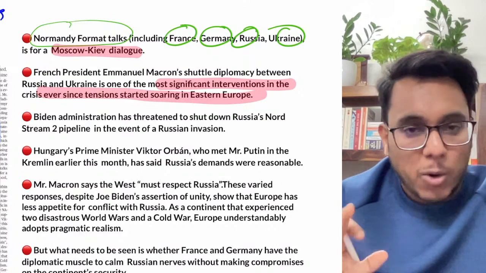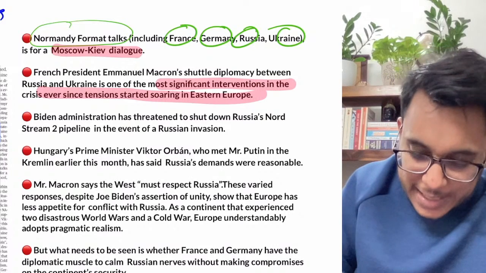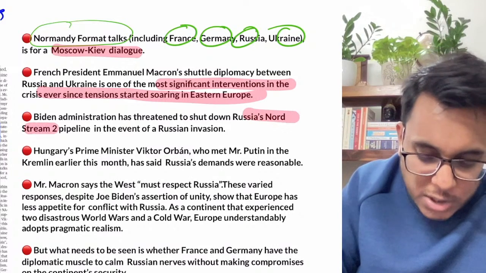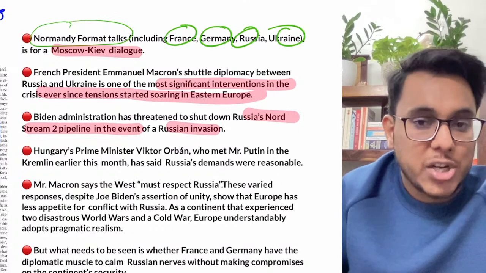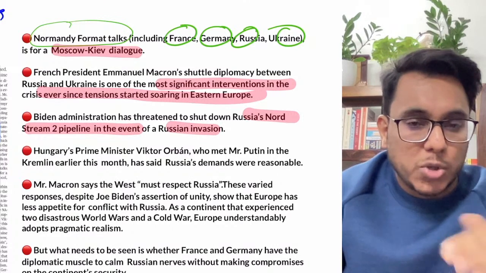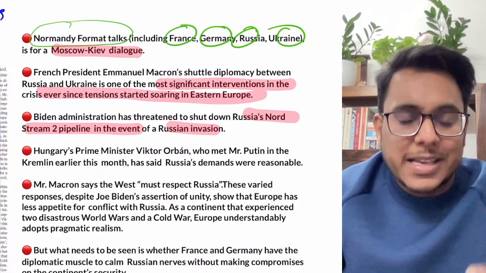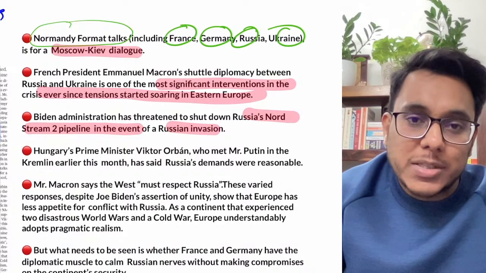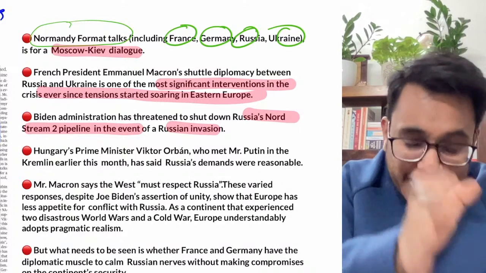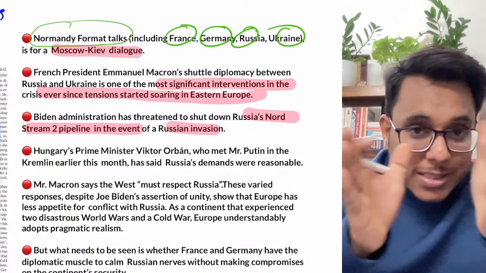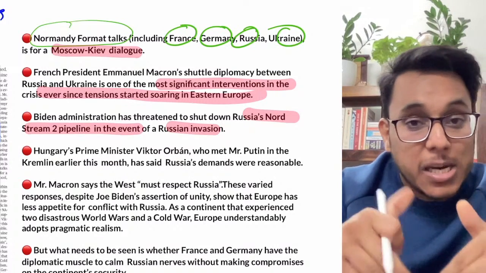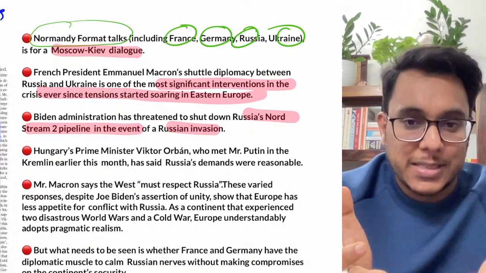Now guys, understand, I already told you that the USA had said they will kill this Nord Stream 2 pipeline if there is a Russian invasion. Now the USA's approach is a little bit problematic. Why? Because the USA is increasing the confrontation, or the USA's way of intervention is such that Russia might get even more irritated. Is it clear?